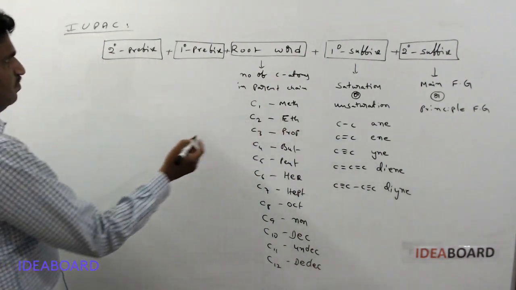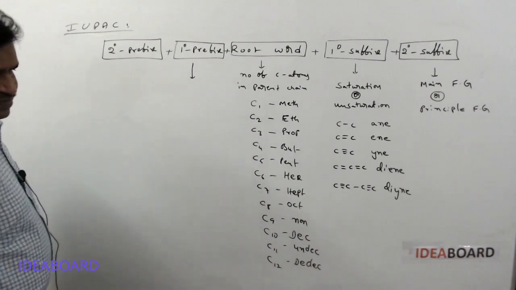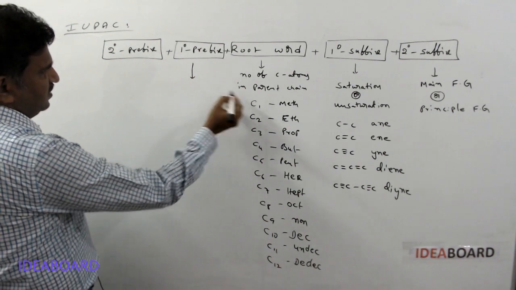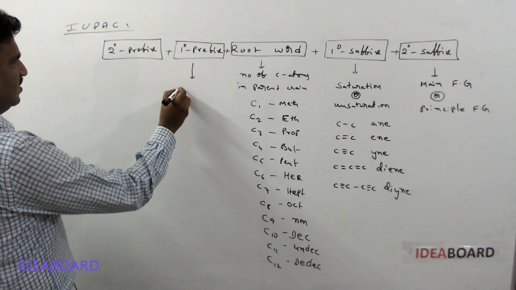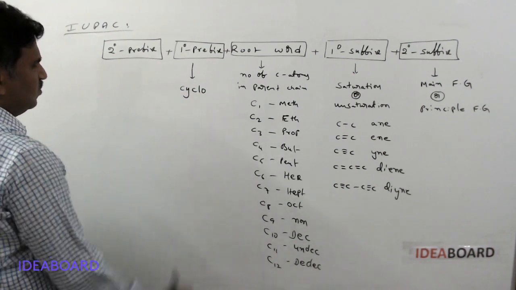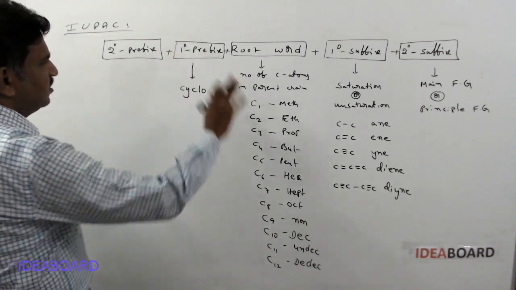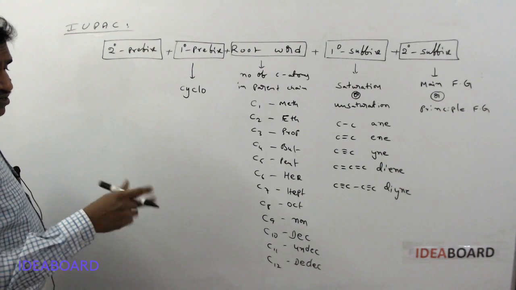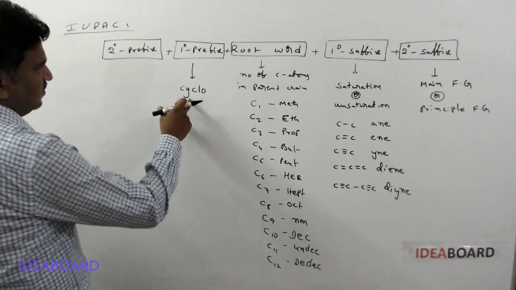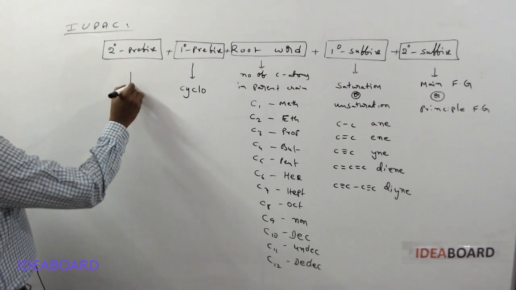Next, primary prefix. What is this primary prefix? Here, primary prefix means when we are talking about cyclic compounds, we represent cyclo. That is a primary prefix. Cyclic compounds are indicated with the primary prefix cyclo before the root word. And what about the secondary prefix?